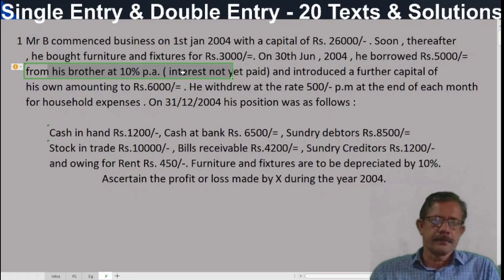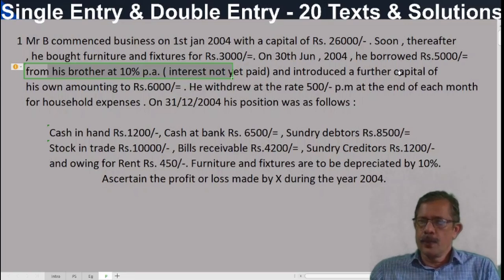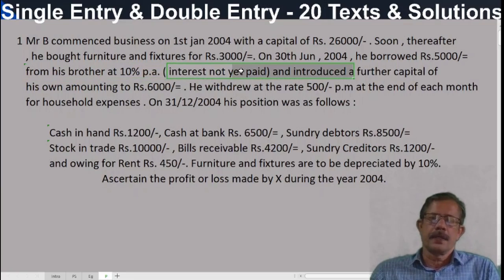Loan is a liability, whether it is taken from bank or brother. So this is a liability. He borrowed 5,000 rupees at 10% per annum, interest not paid. So interest outstanding is also there.